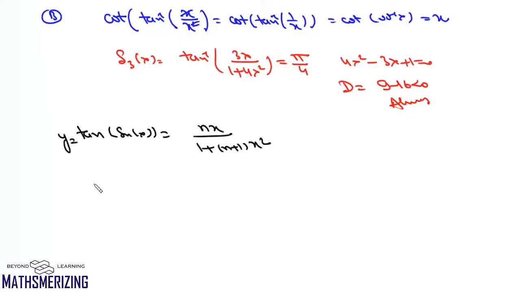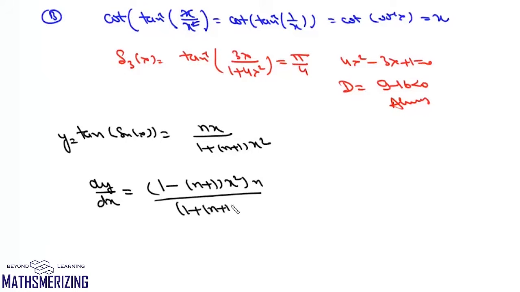Now if we take this as y and if we differentiate this function, dy by dx will be equal to 1 minus (n+1)x square into n upon 1 plus (n+1)x square whole square. So here we'll get the root as 1 upon under root of n plus 1. Now this is plus and this is minus.